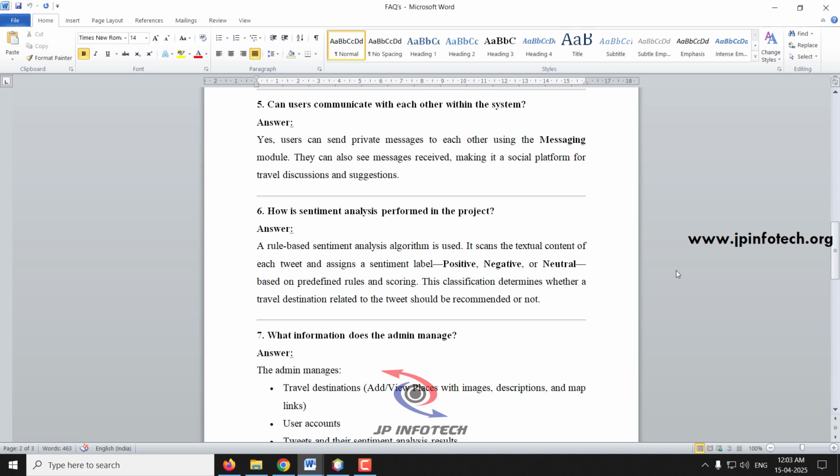Sixth question: how is sentiment analysis performed in the project? A rule-based sentiment analysis algorithm is used. It scans the textual content of each tweet and assigns a label. We have already stored various words classified as positive, negative or neutral. According to the predefined rules, the scoring is made and the tweet is classified.